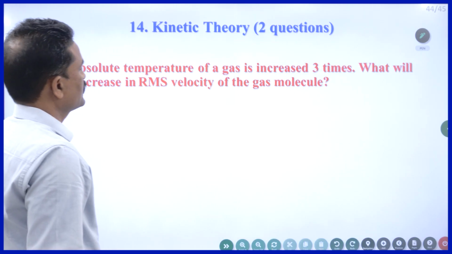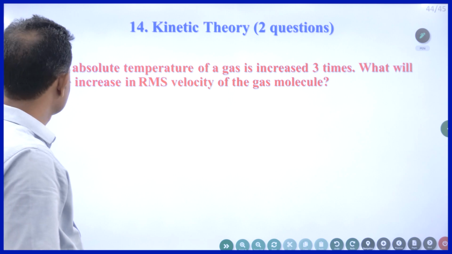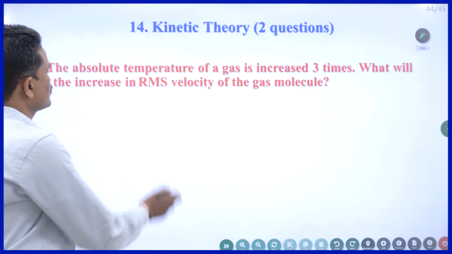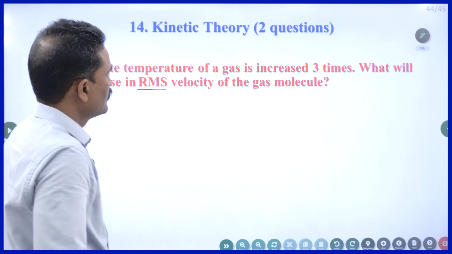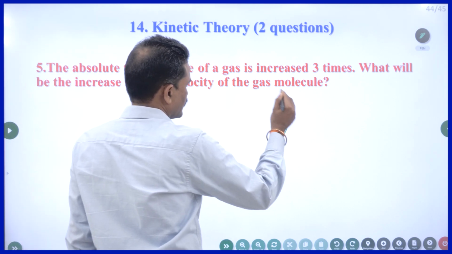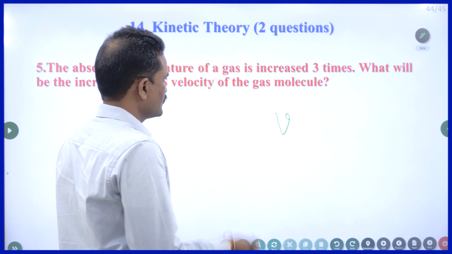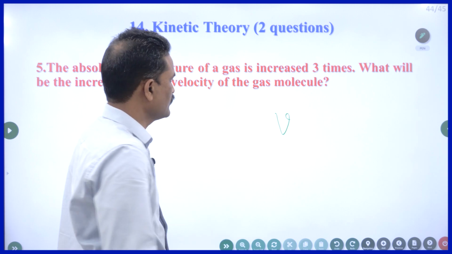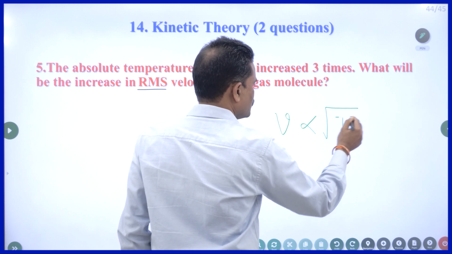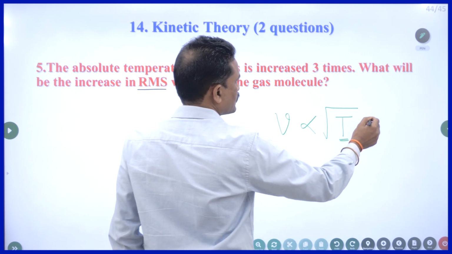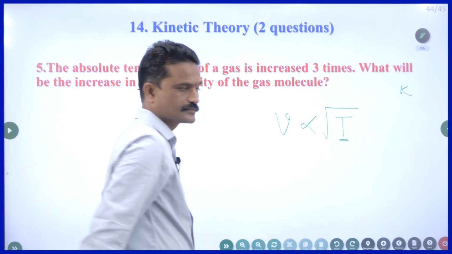The absolute temperature of a gas is increased 3 times. What will be the increase in RMS velocity? RMS means root mean square velocity of a gas molecule. There are 3 types of velocities in the case of a gas molecule. Any velocity is directly proportional to the square root of absolute temperature. Absolute temperature is the temperature measured in Kelvin.